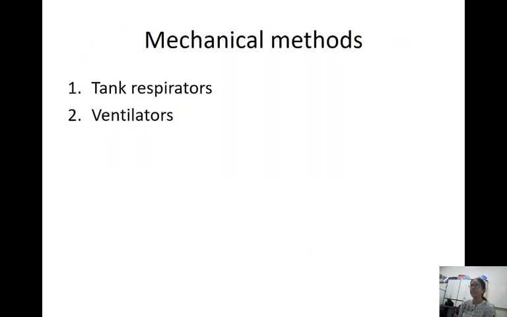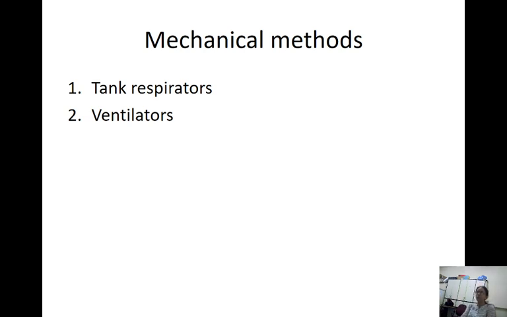So now we have seen 3 manual methods. What are they? First one was the mouth-to-mouth method. Second one was Schaefer's method. Third one was the Holger-Nielsen. The second and third, we can do in case of drowning. Now coming to mechanical methods. When should these mechanical methods be used?